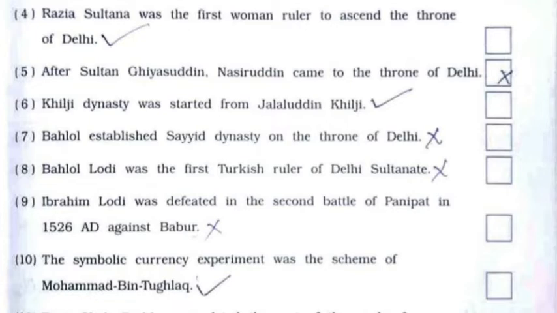Sixth, Khilji dynasty was started from Jalaluddin Khilji. It is true. Seventh, Behlol established Sayyid dynasty on the throne of Delhi. It is false. 8. Behlol Lodi was the first Turkish ruler of Delhi Sultanate. It is false. 9th, Ibrahim Lodi was defeated in the Second Battle of Panipat in 1526 AD against Babur. It is false. 10th, the symbolic currency experiment was the scheme of Muhammad bin Tughlaq. It is true.